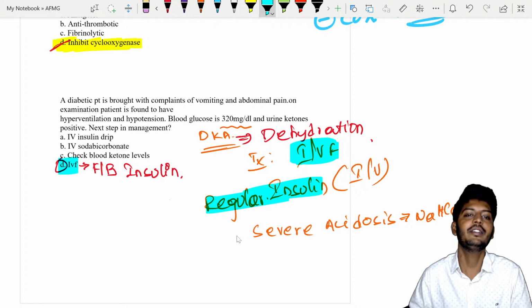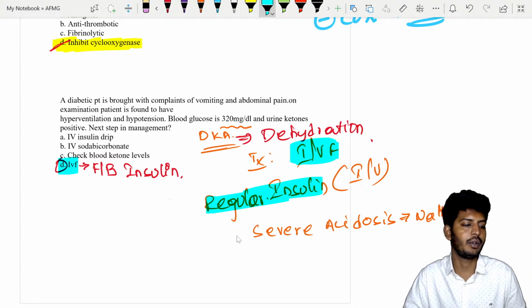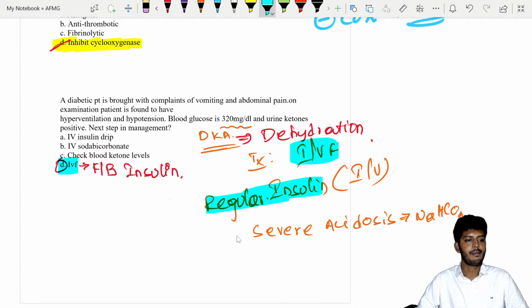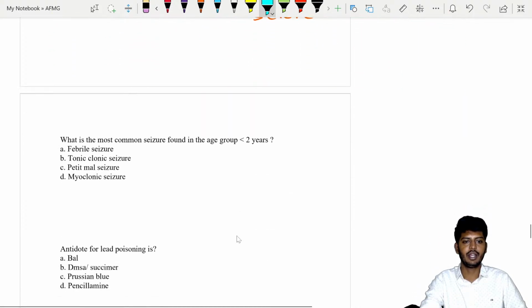So first always with the IV fluids only, then you are going for insulin drip. Okay, clear? All right, let's go to the next question.